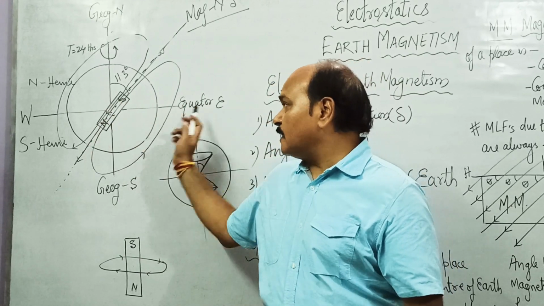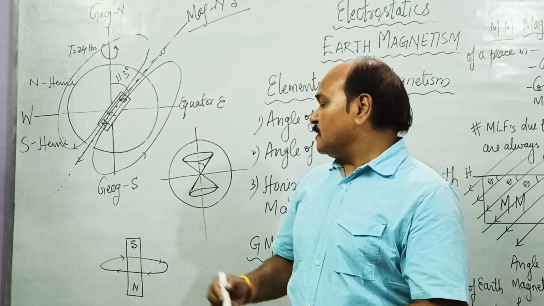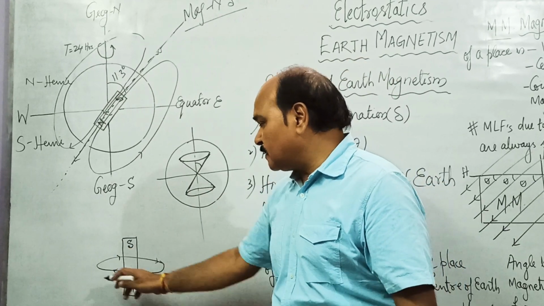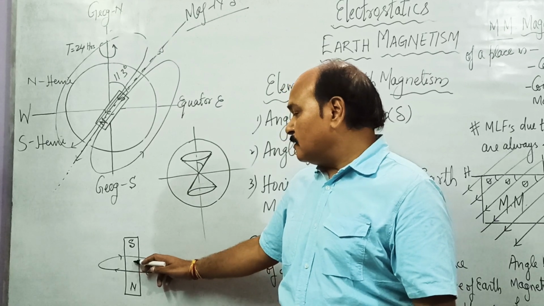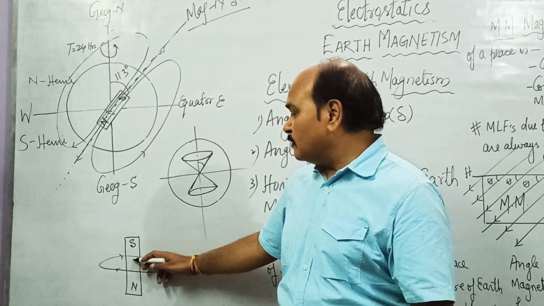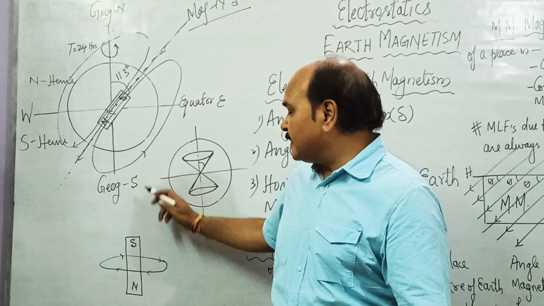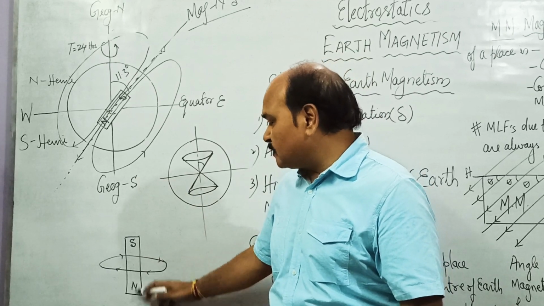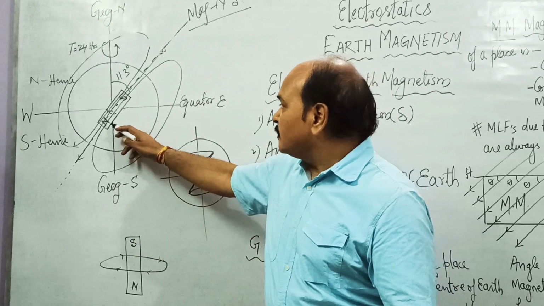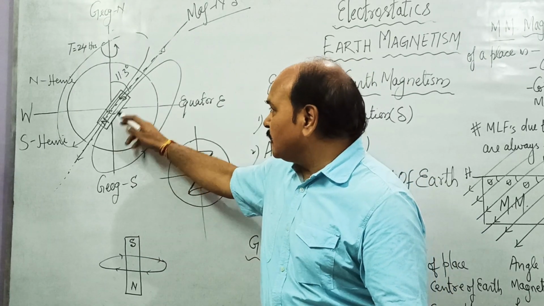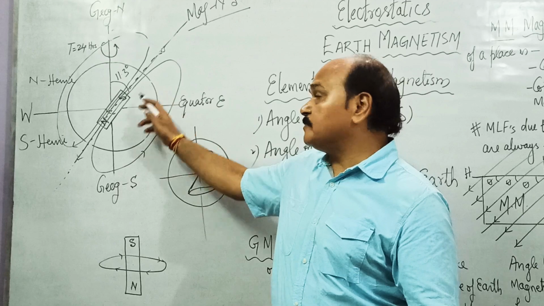So these cations constitute current carrying loops at the center of the Earth, and this current carrying loop has its south pole towards the northern side and north pole towards the southern hemisphere, and that is what we put here. We replace this current carrying coil by this bar magnet.